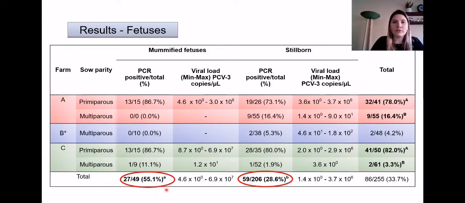The number of mummified fetuses positive to PCV3 was significantly higher than the number of stillborn piglets infected with the virus. With regards to farms, the percentage of positive fetuses from primiparous sows was significantly higher than the ones from multiparous sows, either in farm A and farm C. This comparison was not possible to perform in farm B due to the lack of collected fetuses from primiparous sows.